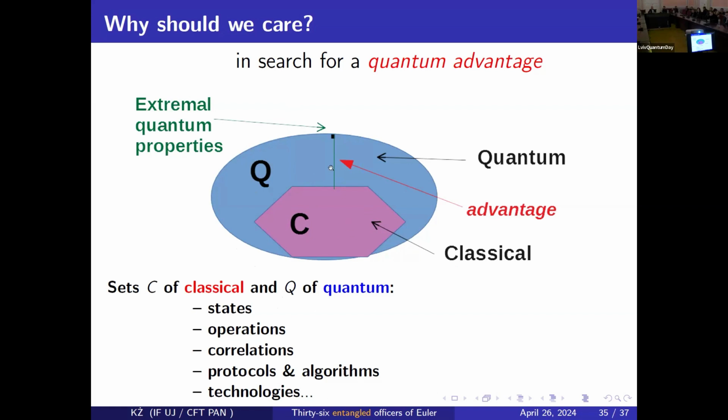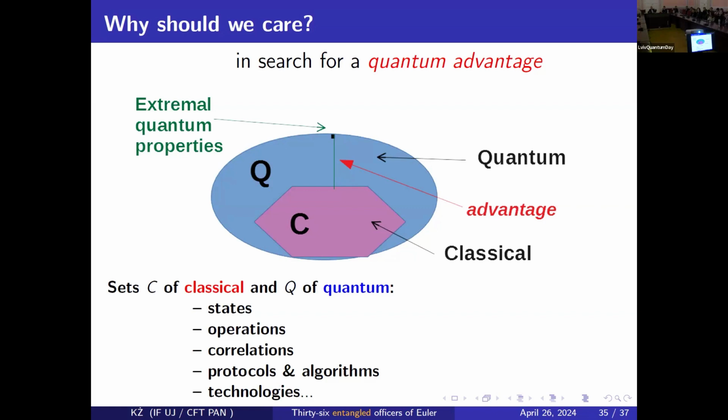So now here we found such an object with extremal properties, which is as far as possible from the set of classical states. So in some sense, it gives us the advantage. What is quantum advantage? It's the difference between the optimum over all possible quantum solutions of the problem and the classical one.